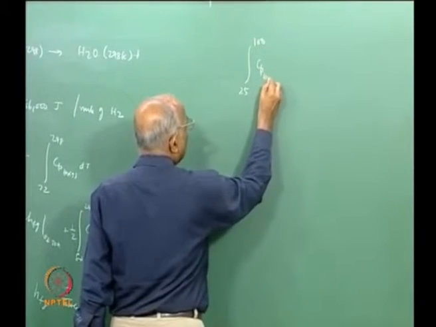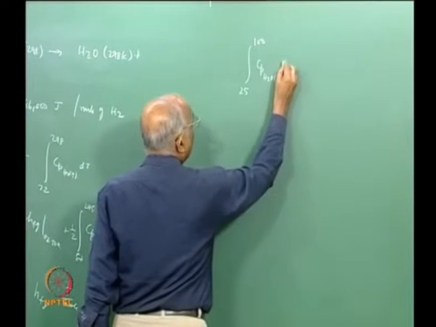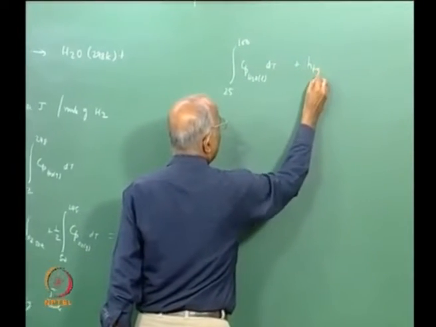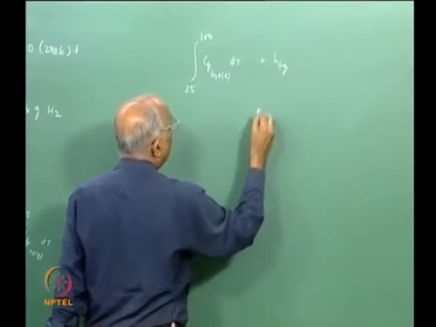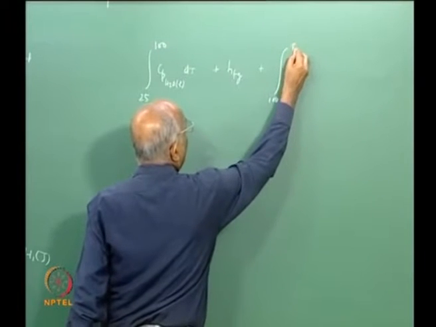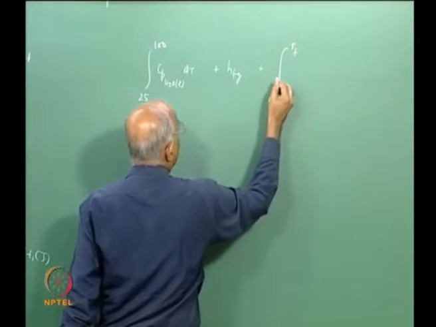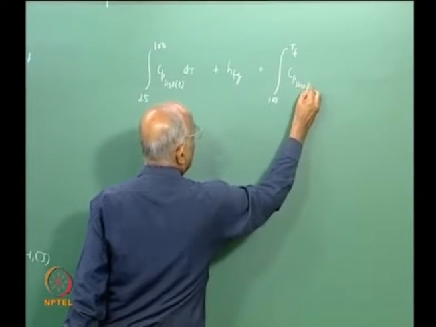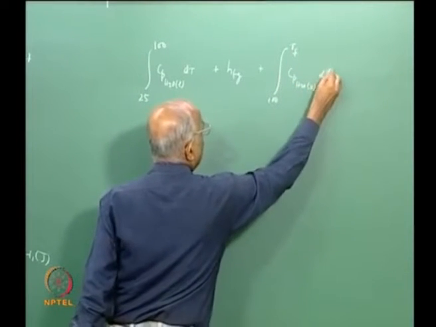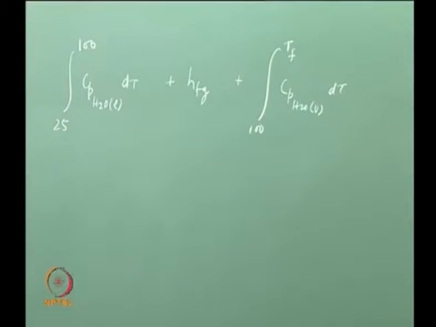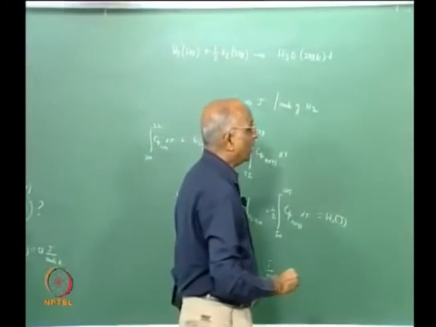Cp for water as a liquid, which we know, into dT, plus HFG for water, which is given to you in joule per mole, plus I have from 100 to the value of Tf, which is the adiabatic flame temperature, into Cp for water in the form of vapor into dT. This is all 1 because I have only 1 mole over here. This I call H2.